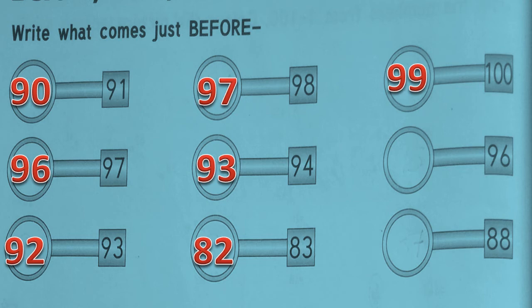All of you count backward 96, 95. So 95 comes just before 96. Okay, last question is 88. All of you count backward from 88, 88, 87. So 87 comes just before 88.